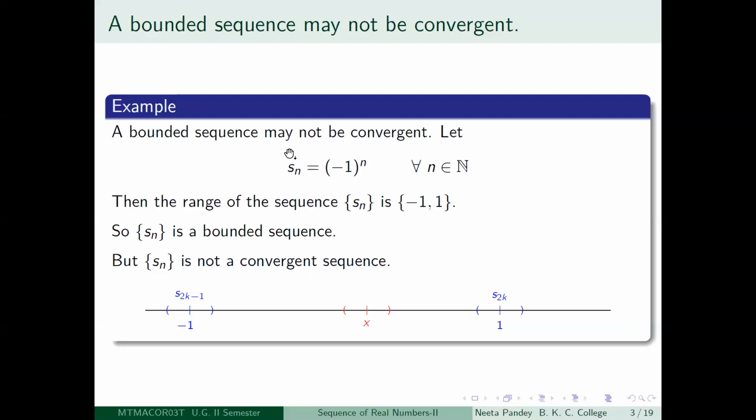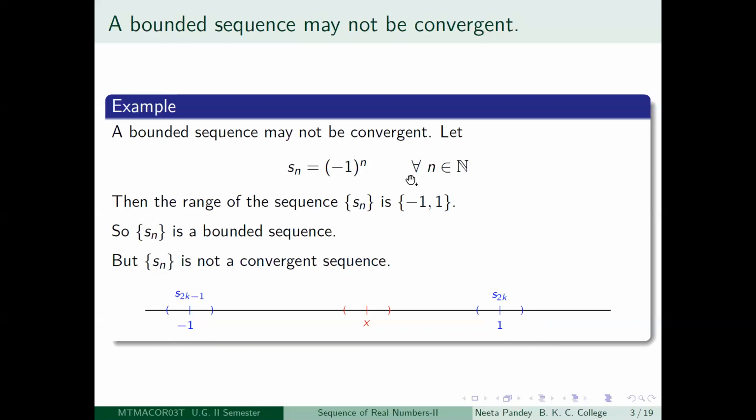Then what does this sequence look like? If you take n equal to 1, then it will be -1. If you take n equal to 2, it will be 1. If you take n to be any odd positive integer, it will be -1 because it is -1 to the power odd. So that will give you -1. And if you take n to be any even positive integer, then Sn is going to be 1. So it is an oscillatory sequence oscillating from -1 to 1 to -1 to 1 and so on.